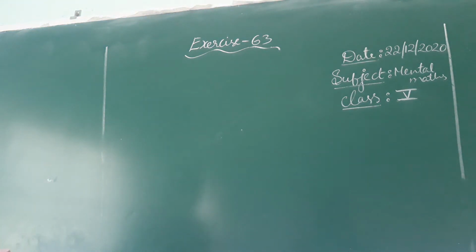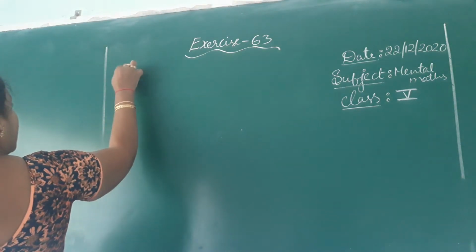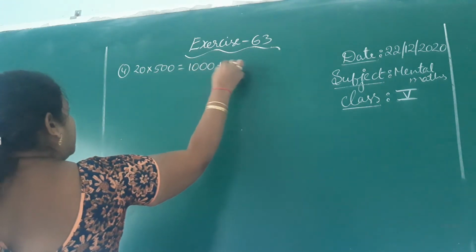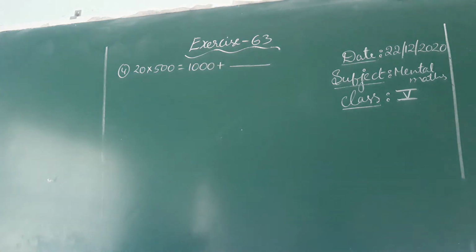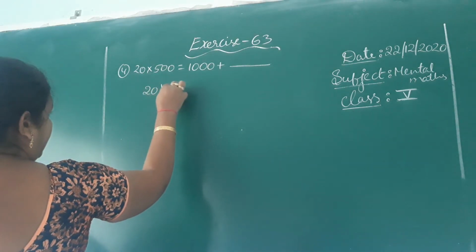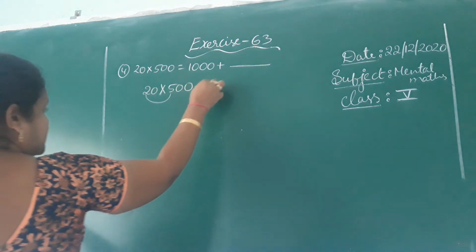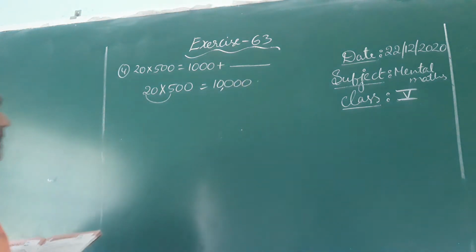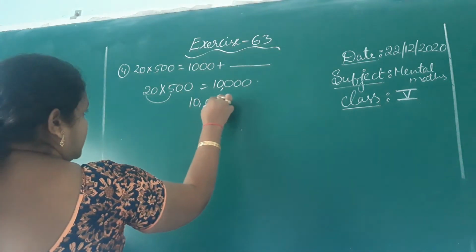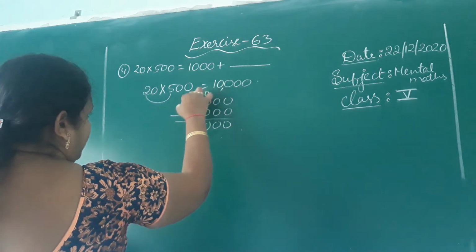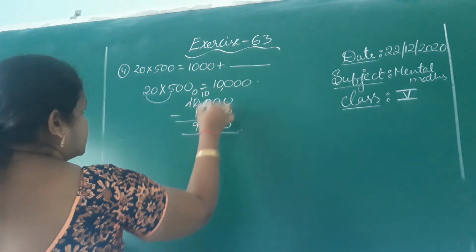See the fourth one. 20 into 500 equal to 1000 plus something. If you multiply 20 into 500, children listen, 2 5s 10 and then the three zeros are there, put those 3 zeros. Now it is 10,000, but here they are asking it as 1000 plus something. So 10,000 minus 1000 is 9,000, that is the answer.